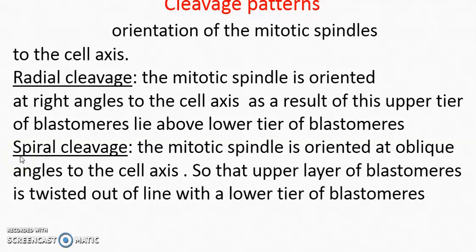Next is the spiral cleavage. In spiral cleavage, the mitotic spindles are at oblique angles to the cell axis. What is the cell axis? That is the axis from the animal to the vegetal pole. So when the cells are present in the form of layers, the upper layer of cells is twisted out of line with the lower layer. This type of cleavage is present in protostomes, and it is basically of two types, dextral and sinistral, which we will discuss later.